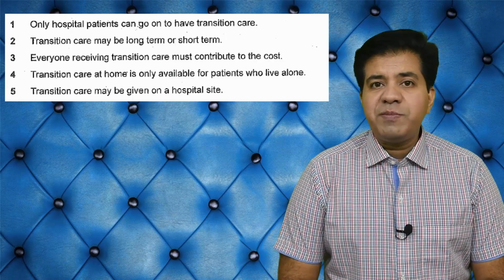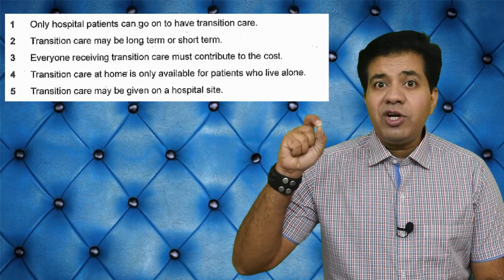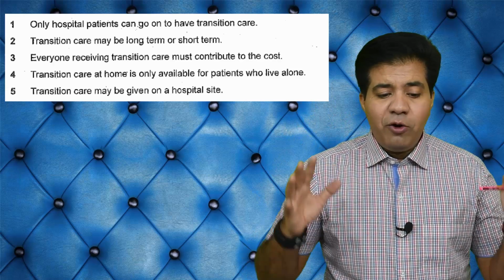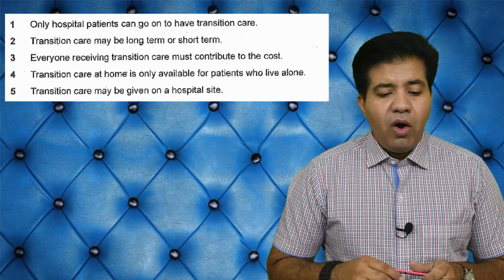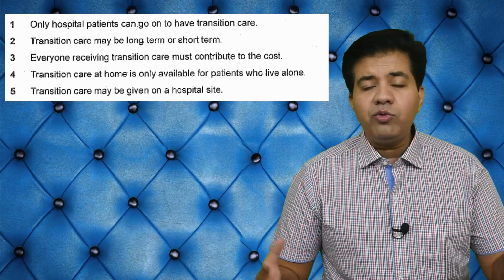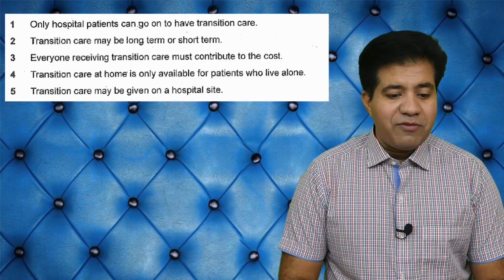So let's make a start with your very favorite type of questions, that is True, False, Not Given. Okay, so we've got the first question. The first question is, only hospital patients can go on to have transition care. Now see the word only. You have to encircle the word only. It means if only hospital patients can go on to have transition care, then it is true. If other patients can also go who are not hospitalized, then it is false, and otherwise it's going to be not given. So let's see.